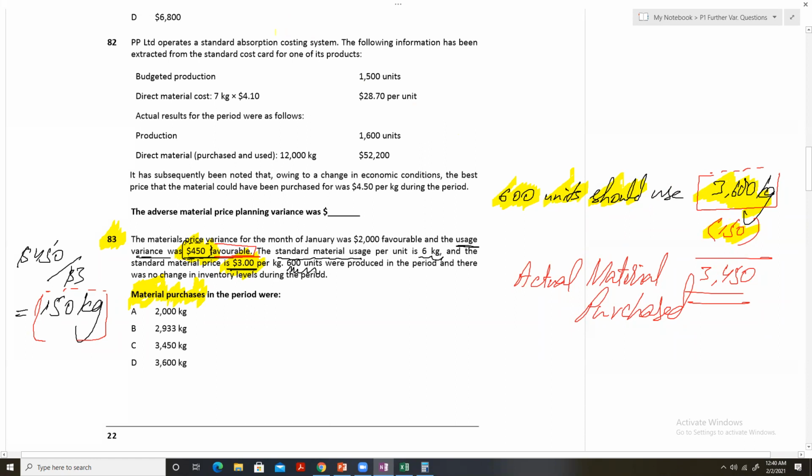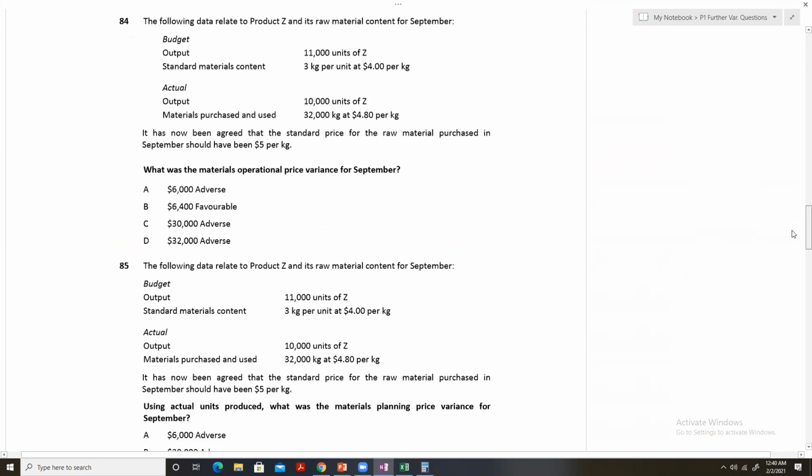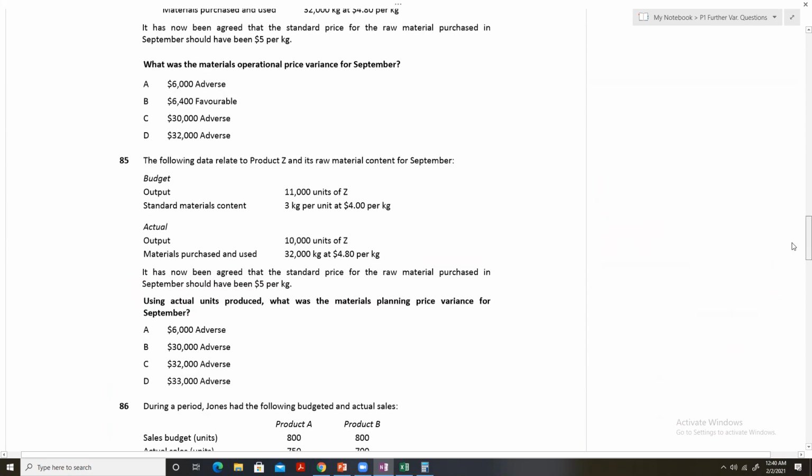And once your concepts are clear in that way, once you are able to get things right in that way, once you are able to get a good understanding of both, you should be perfect in this chapter. Now moving forward, let me find out if there is any other question that we can solve tonight.